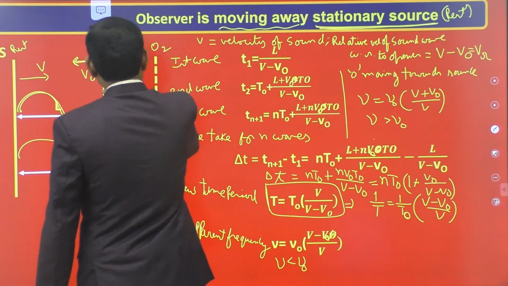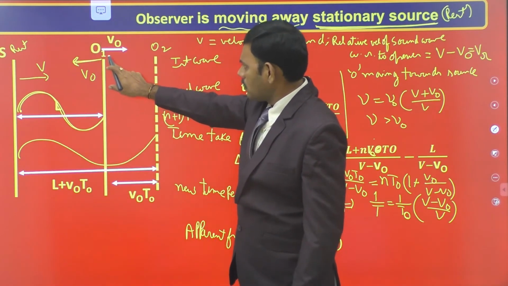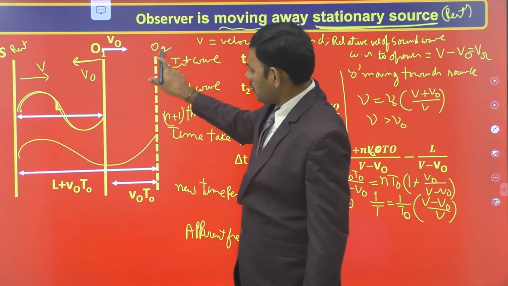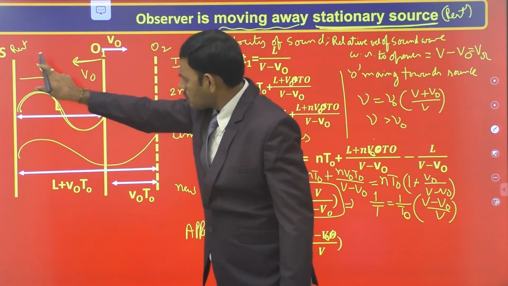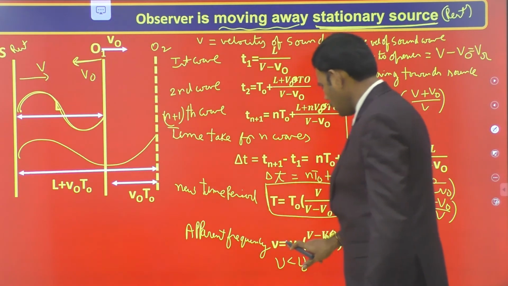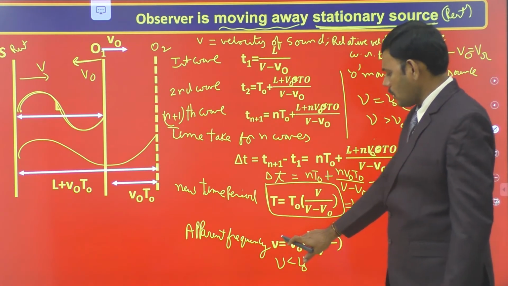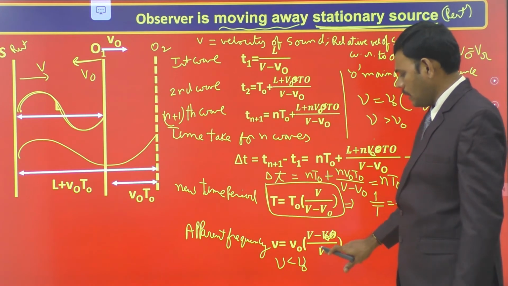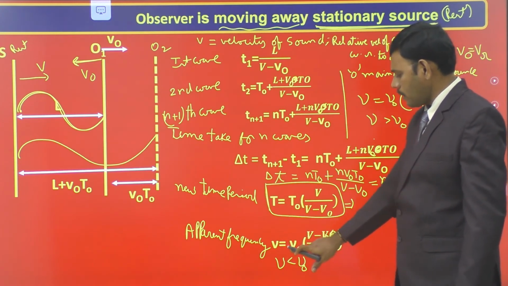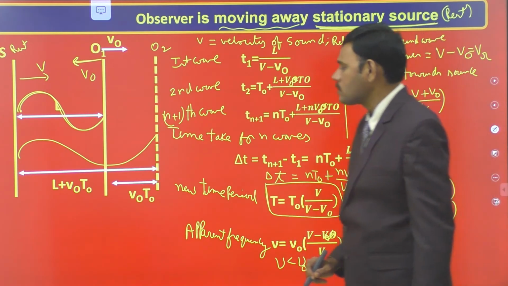If the observer, as shown in the diagram, is moving away with velocity V naught from a stationary source, then the apparent frequency of the received sound is nu is equal to nu naught into V minus V naught by V, and the conclusion is that the apparent frequency is less than the actual frequency nu naught.